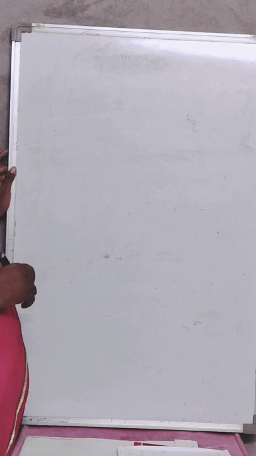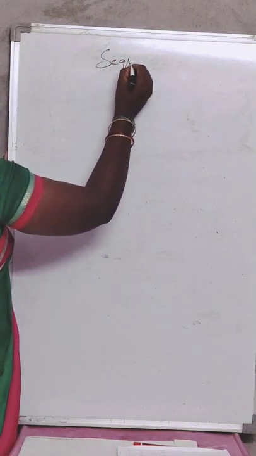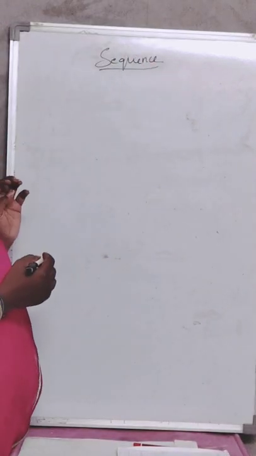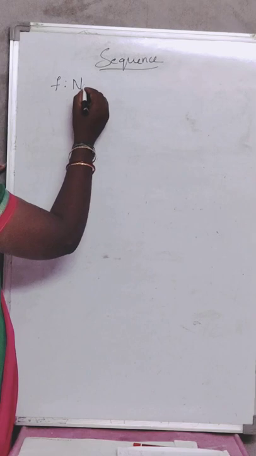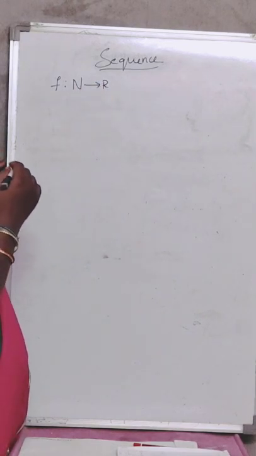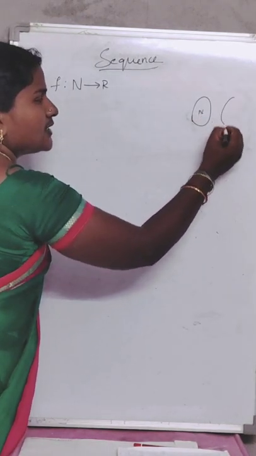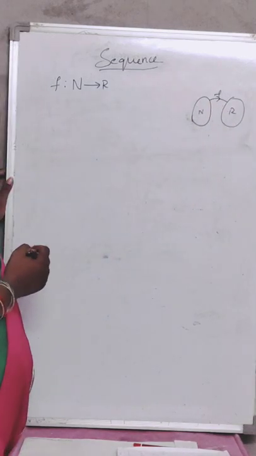Today I am going to discuss sequences. So, what is a sequence? A sequence is a function f from the natural number set to the real number set. It means it's a function that maps from natural numbers. Suppose this is the natural number set and this is the real number set, and there is a mapping f from the natural number set to the real number set, then we will call it a sequence.